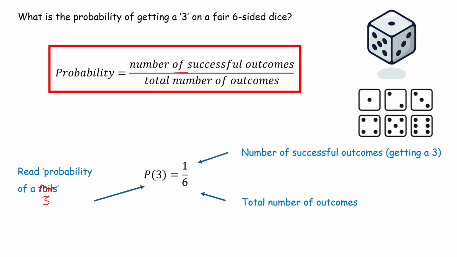Perfect. And just a quick little thing, this is your answer as a fraction. You could give this as a decimal if you wanted to, and you could type in 1 divided by 6. But the issue here is you'd get an awkward decimal, 0.16 recurring, but you could do that if you wanted to. And then as a percentage, you can times it by 100, and you could write something like 16.6 recurring percent. All of these things mean exactly the same thing: a fraction, a decimal, and a percentage. Typically, I like to use mostly fractions or decimals with probability, but you can use any. It's just recognizing that.